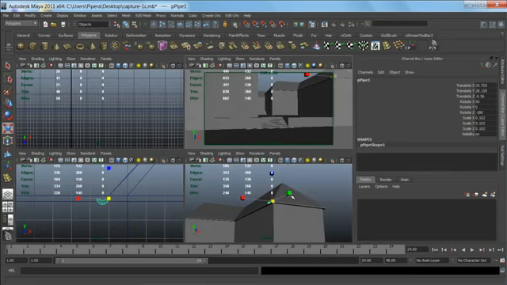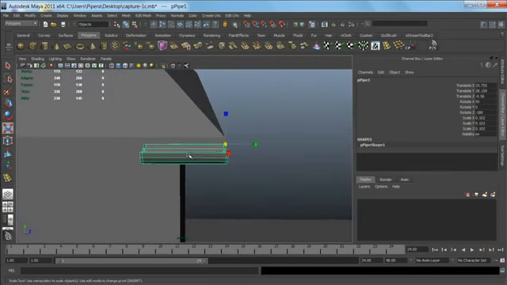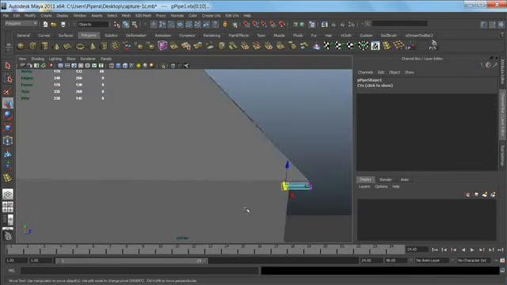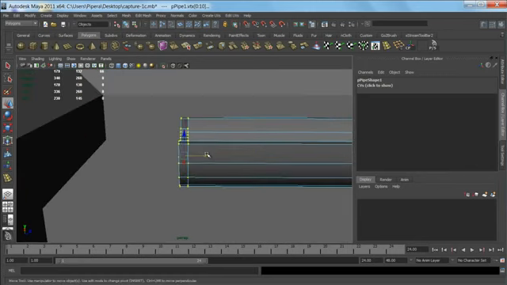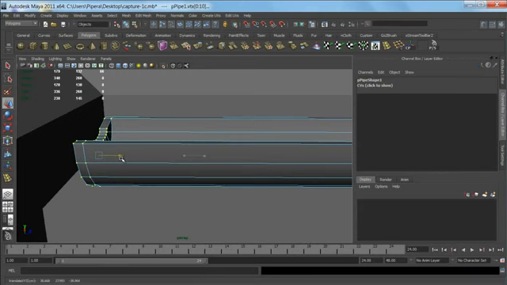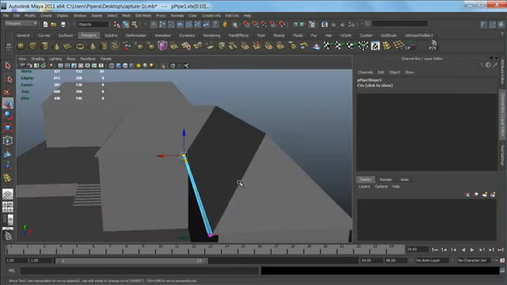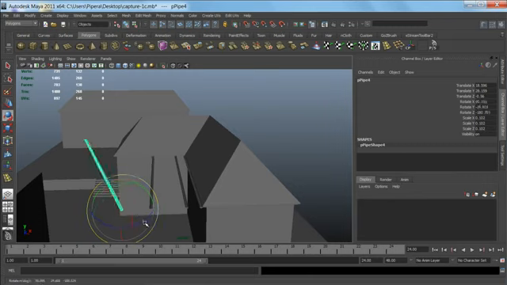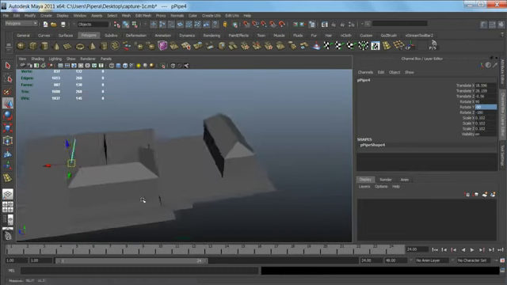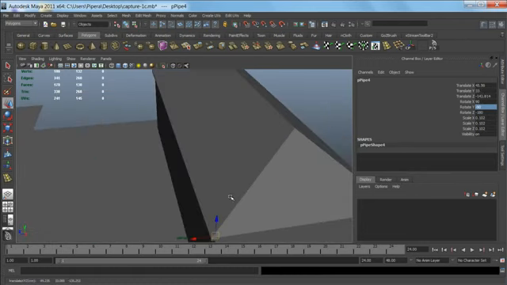So that looks fine. Now just take the end vertices and move them as much as you need to cover the length of the roof. Now we can duplicate the pipe several times, so we can have each piece that we can fit to the different parts of the roofs.